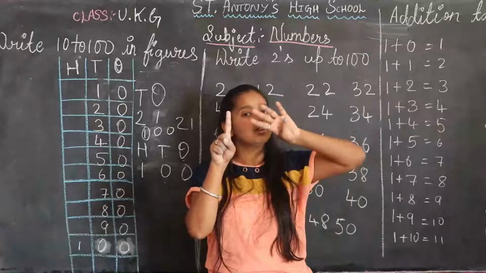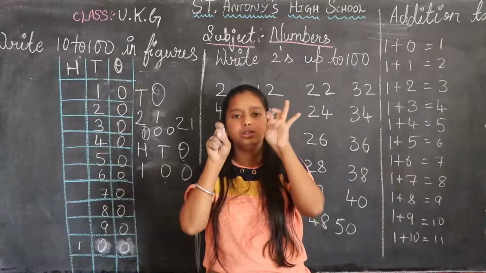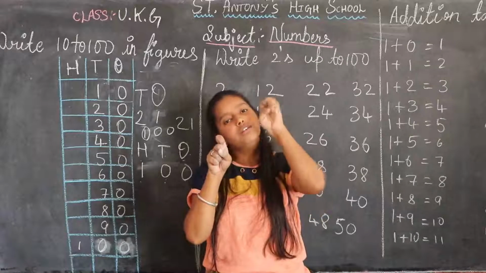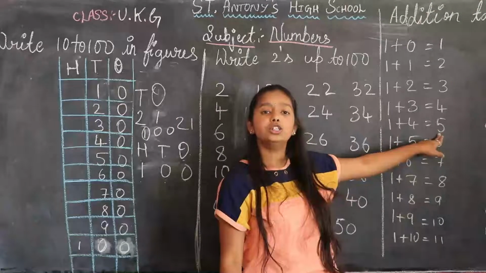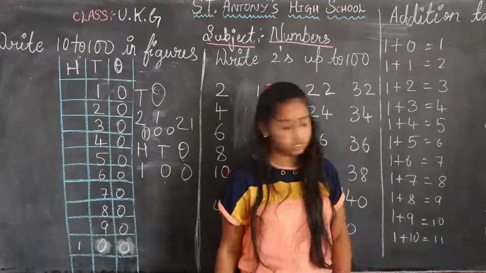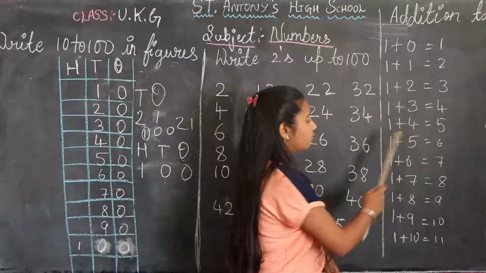1 plus 4. Just count it, children. 1, 2, 3, 4, 5. How many? 5. 1 plus 4 is equal to 5. Next, just see. 1 plus 5.